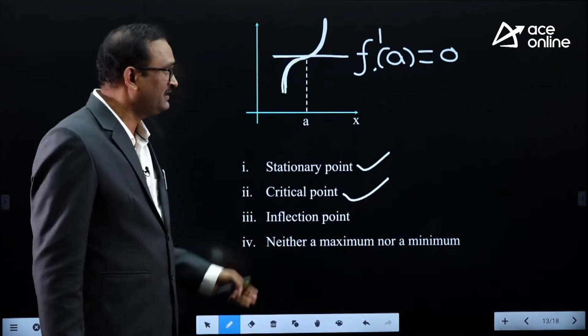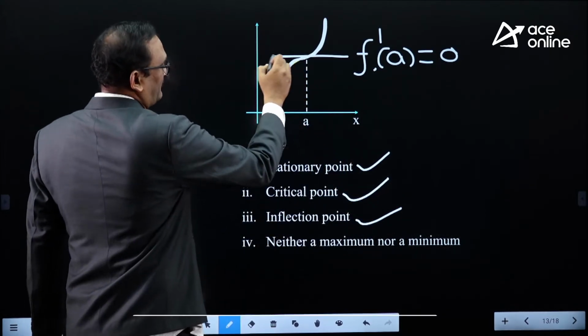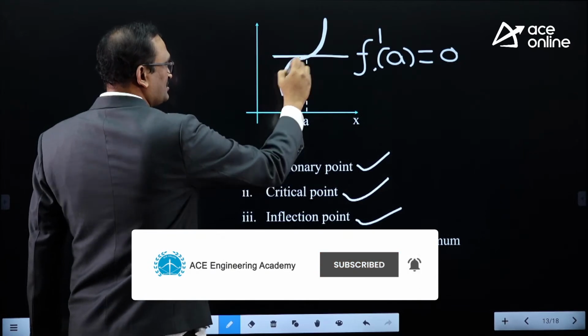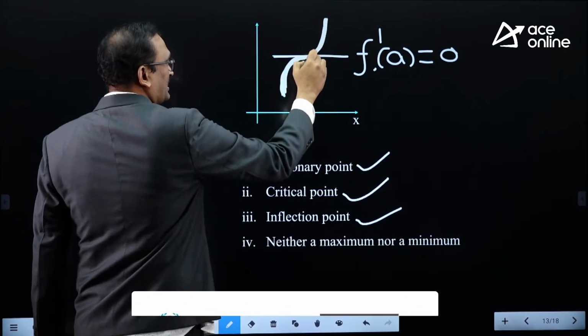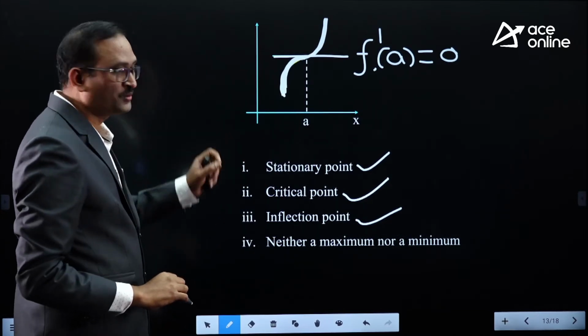And why is it an inflection point? The point at which the graph has a tangent and at the same point the curve changes its shape from concave down to concave up or vice versa. So it is an inflection point.